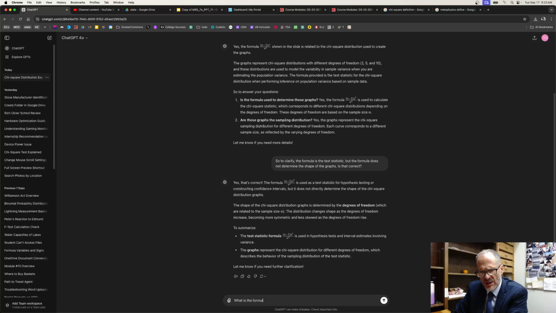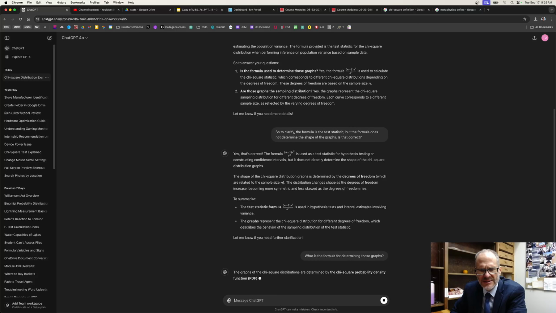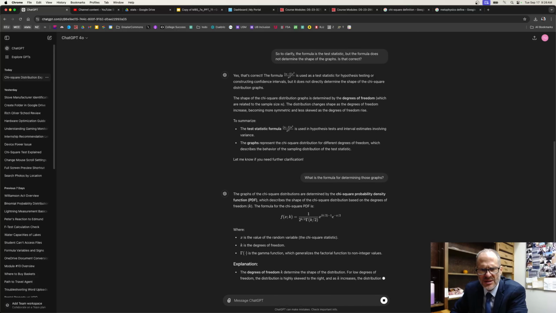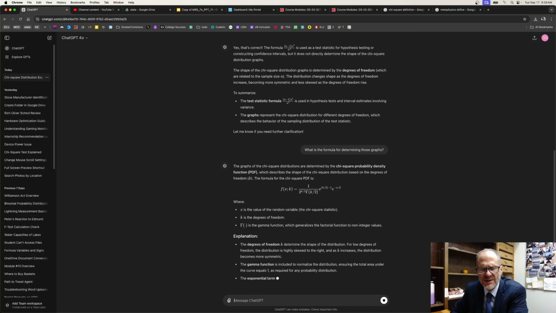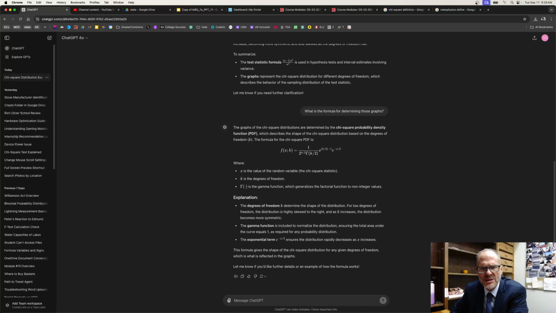What is the formula for determining those graphs? We'll see what it says to that. And if it gives me back that formula, the chi-square probability density function, there we go, that's what I was looking for. The graphs of the chi-square distributions are determined by the chi-square probability density function. We've heard that phrase before, which describes the shape of the chi-square distribution based on the degrees of freedom. The formula for the chi-square probability density function is that big thing.